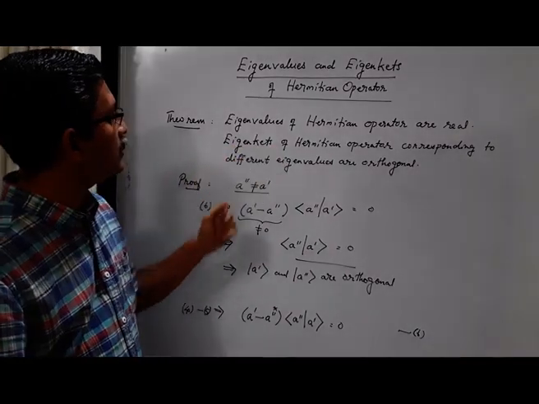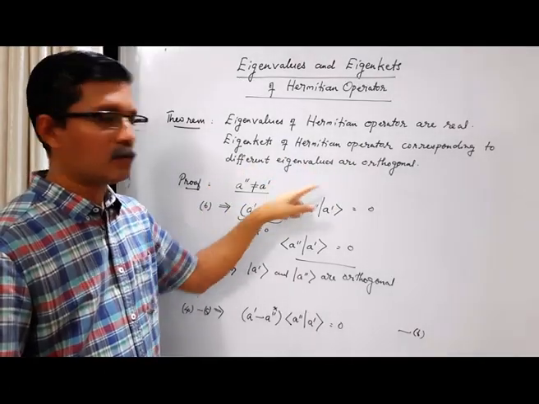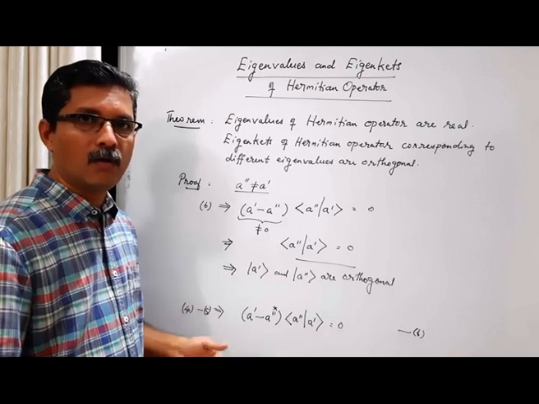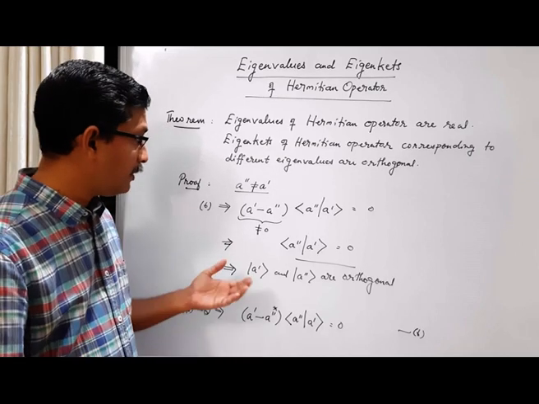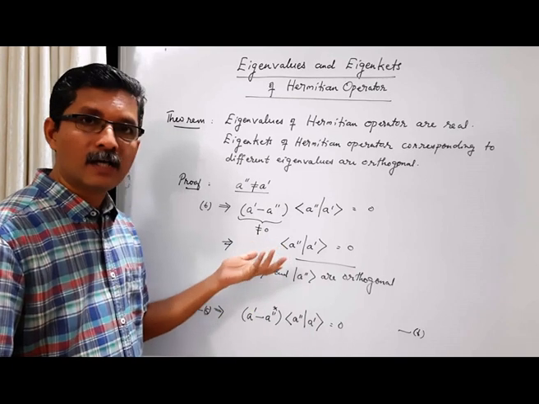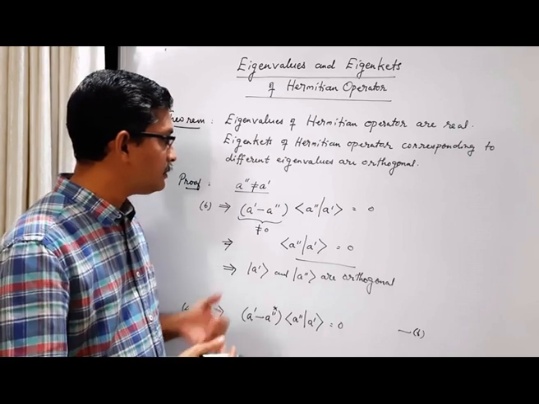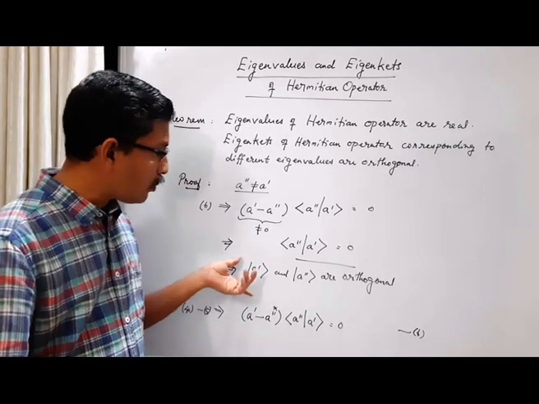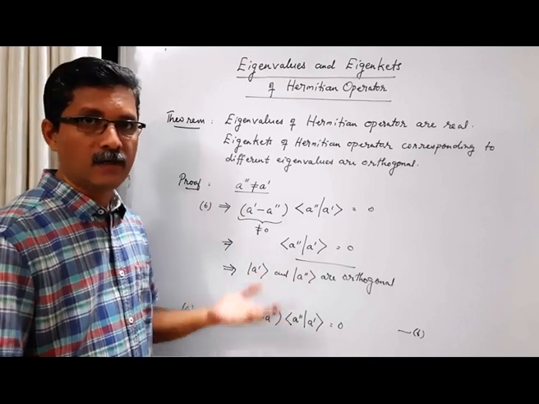So we have proved the second part also. Eigenkets of a Hermitian operator corresponding to different eigenvalues are orthogonal. Here the eigenvalues are different, and eigenkets corresponding to different eigenvalues are mutually orthogonal. We can also normalize these eigenkets by dividing each eigenket by its own norm. Since we can always normalize an eigenket, we can assume that they are orthogonal as well as normalized.